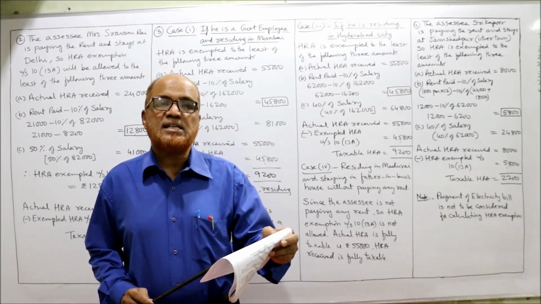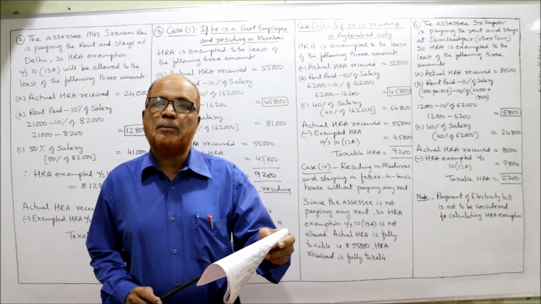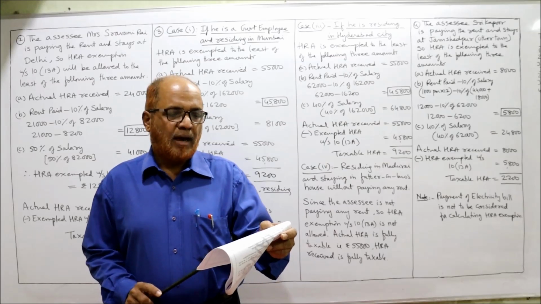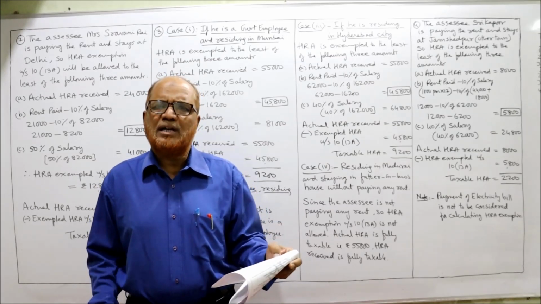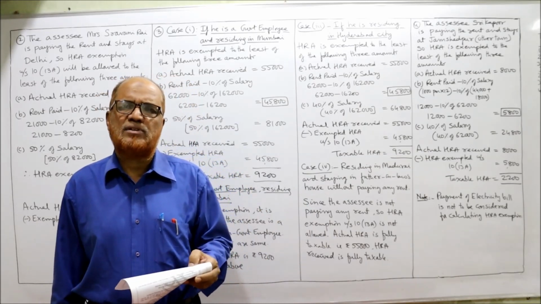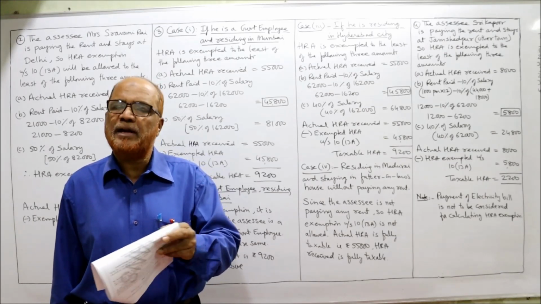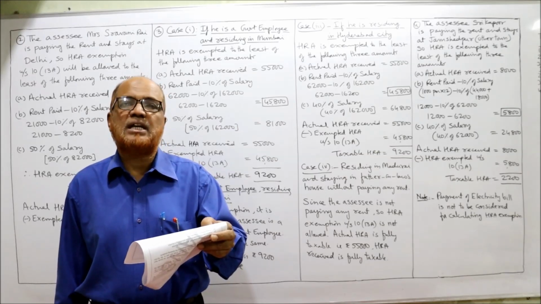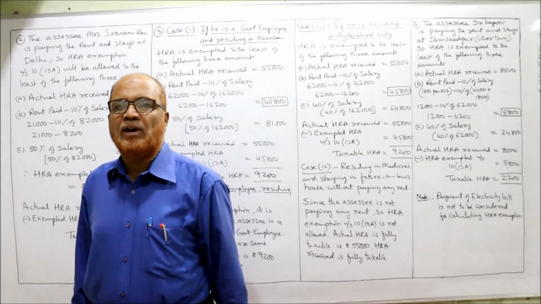Rupees 13,000 as entertainment allowance. He is paying monthly rent of 1,000. That means the SSC is paying the rent, so HRA exemption will be allowed. An electricity bill of the house at a flat rate of 300 per month. We should not consider electricity bill paid. That is the bill paid for services received. So for calculating HRA exemption, electricity bill paid should not be considered. Determine the amount of house rent allowance exempted under section 10(13A). So HRA exemption we have to calculate.